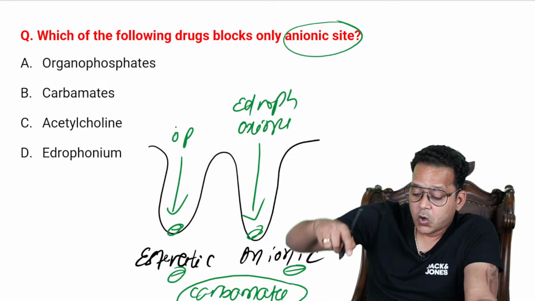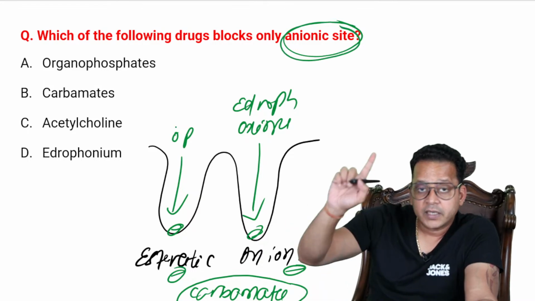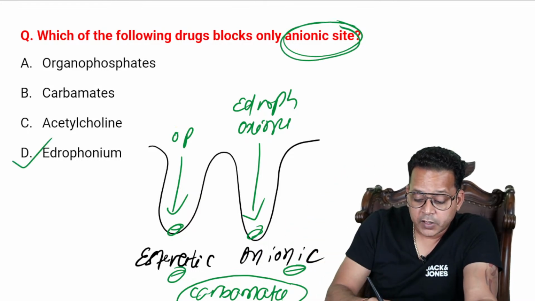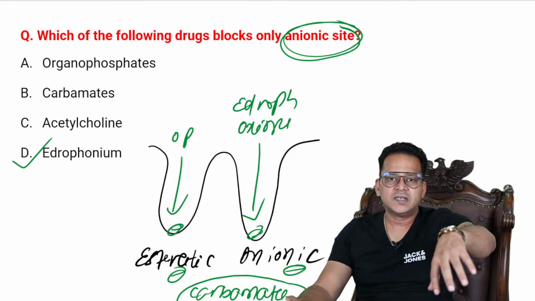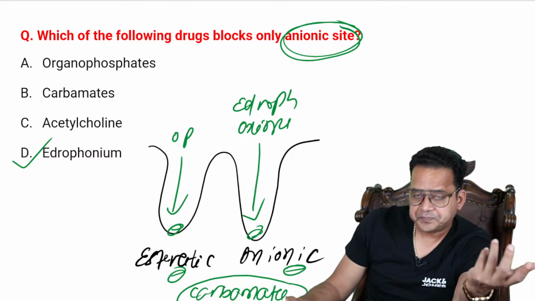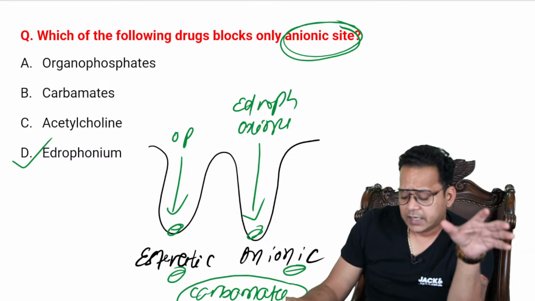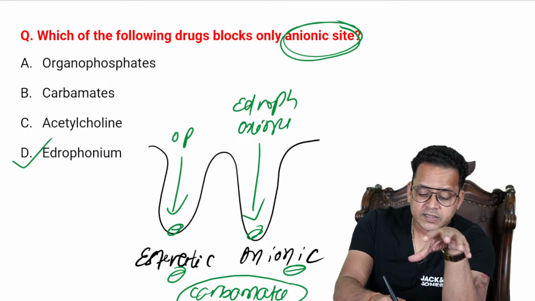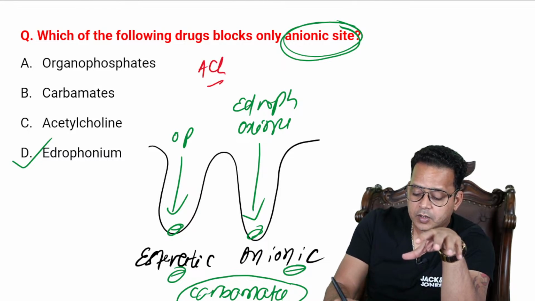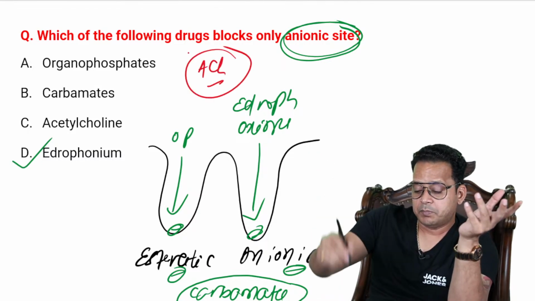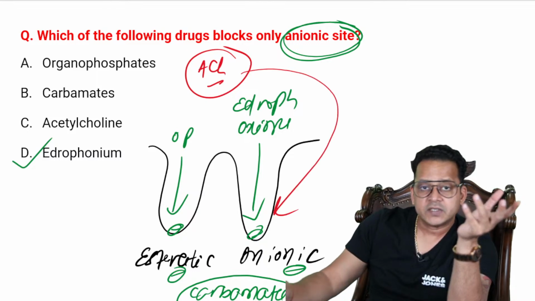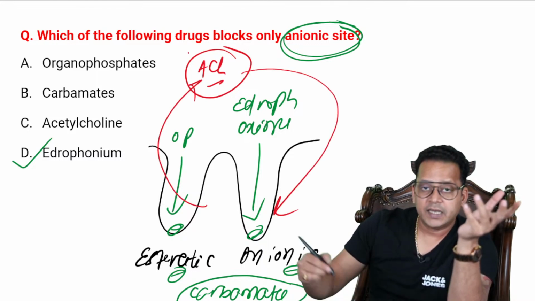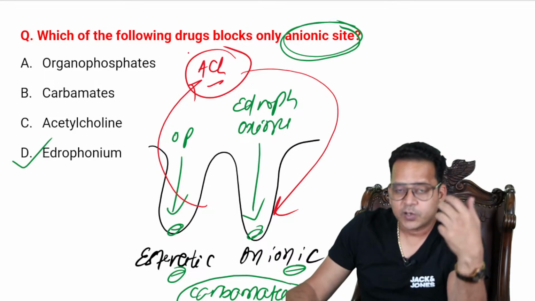So here, only anionic site, guys, only anionic. Your best answer would be edrophonium. Now, acetylcholine per se does not block any of these sites. Rather, it is metabolized by these sites. Whenever acetylcholine comes, it binds to the anionic site and it is metabolized by the acidic site.